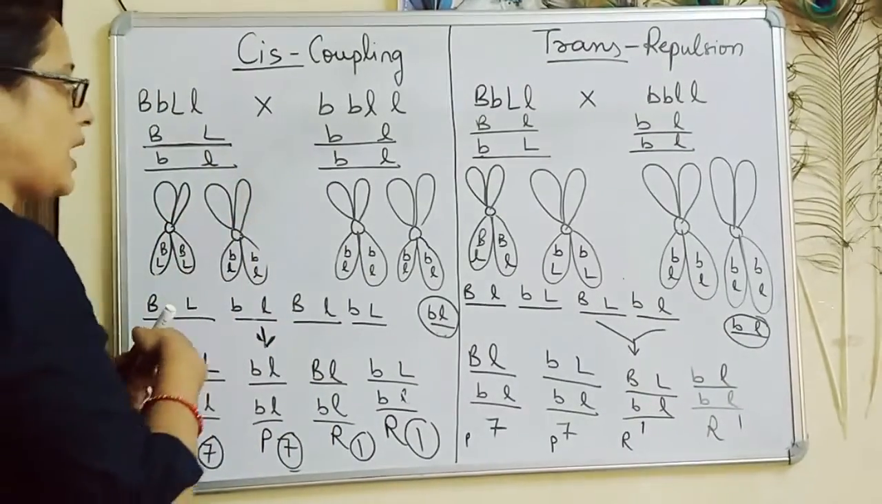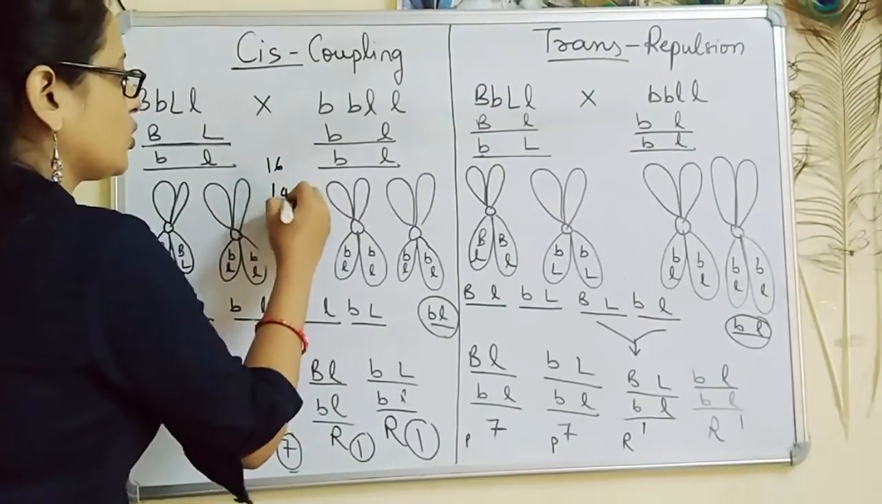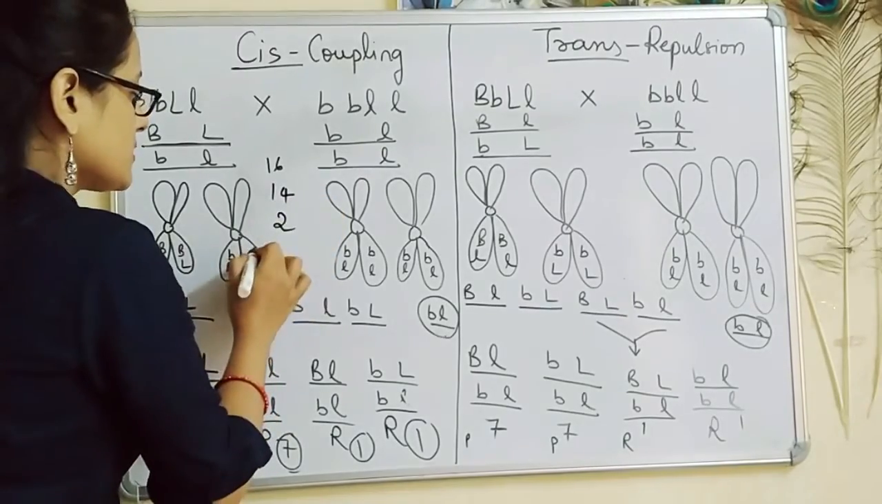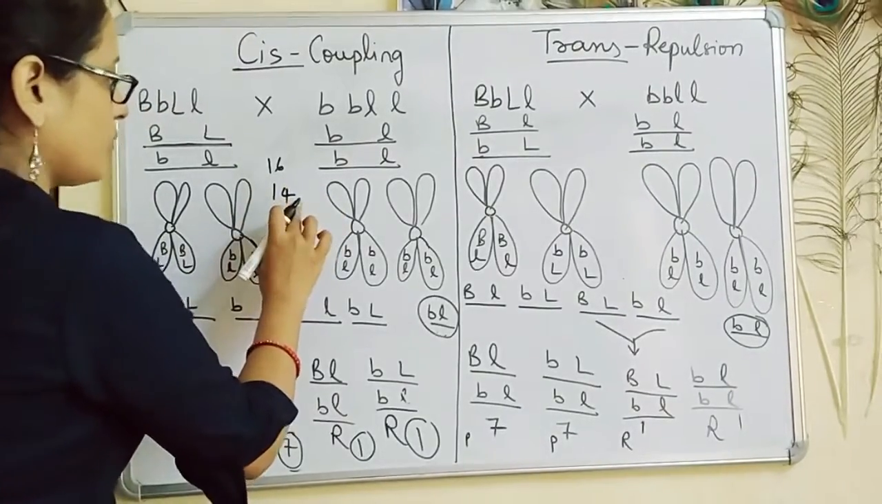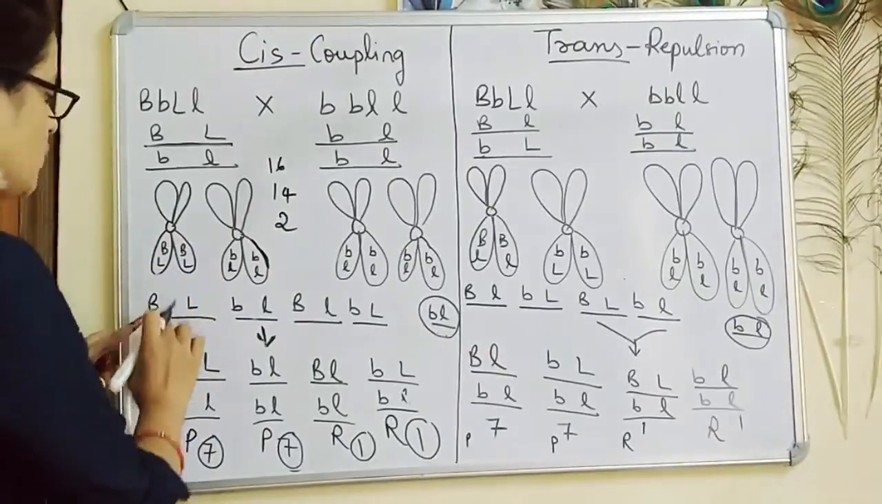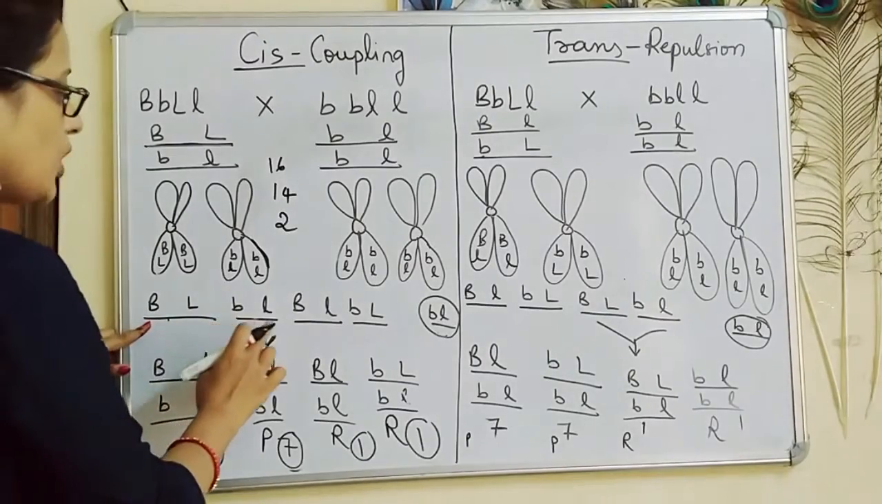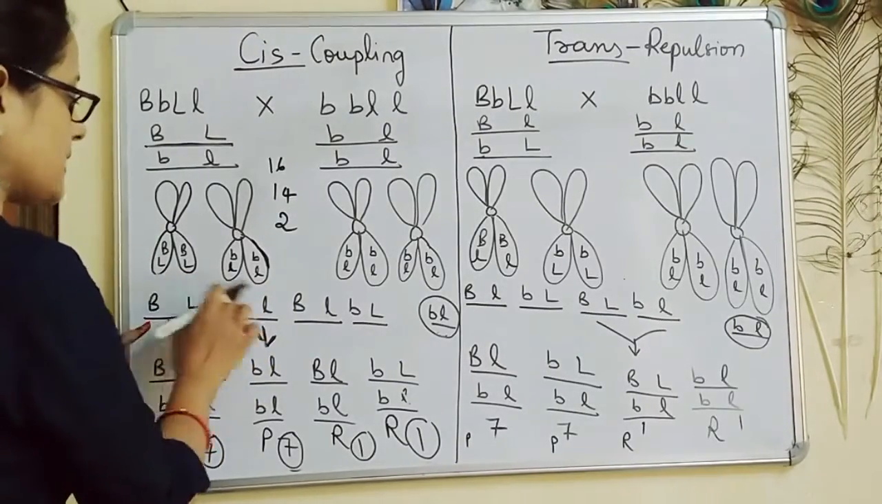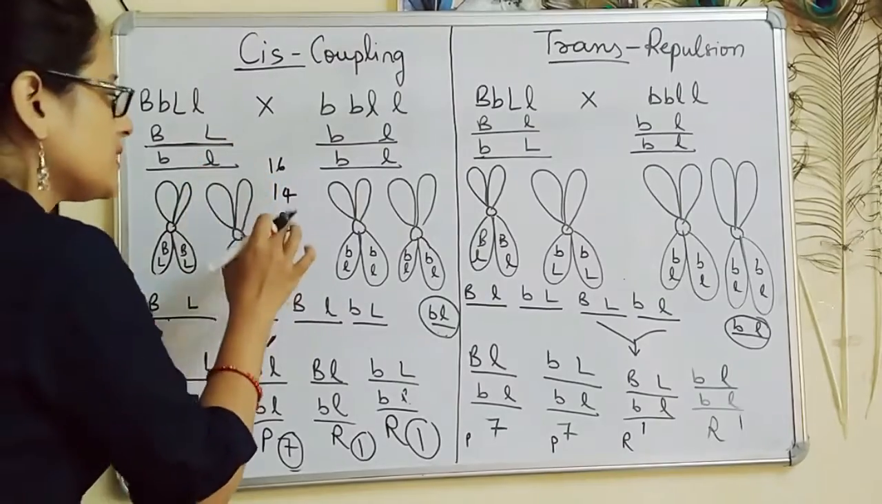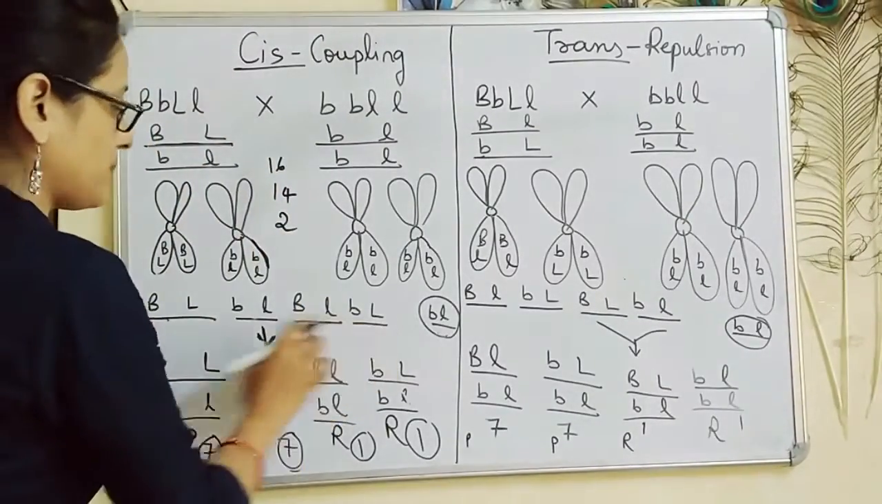Out of 16 crosses, 14 had no crossing over, 2 had crossing over. So in the crosses where no crossing over took place, only 2 types of gametes were produced, that is capital B, capital L, small b, small l. Only the parental gametes will be produced. But in the crosses where crossing over took place, there are 4 types of gametes.